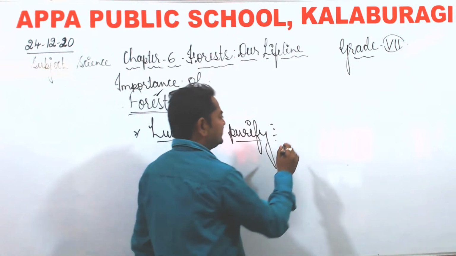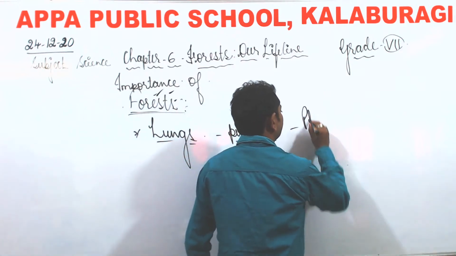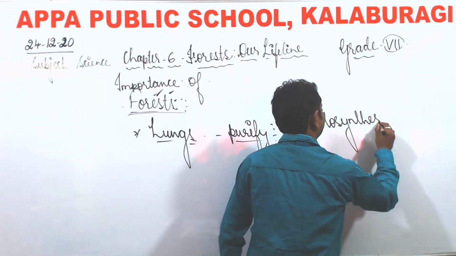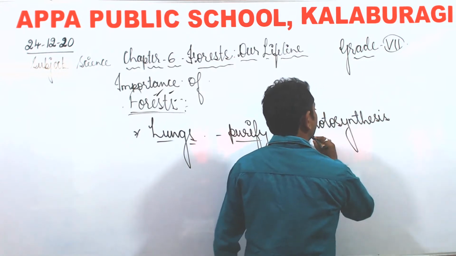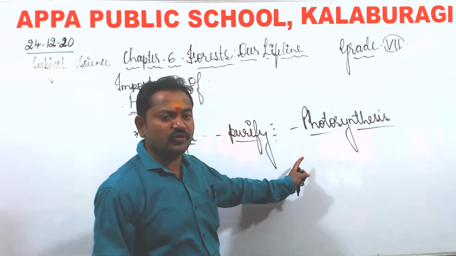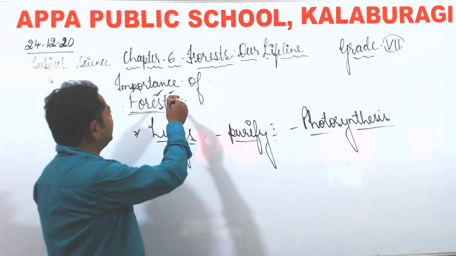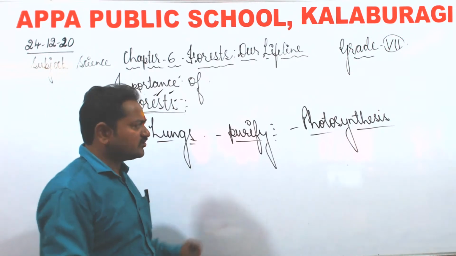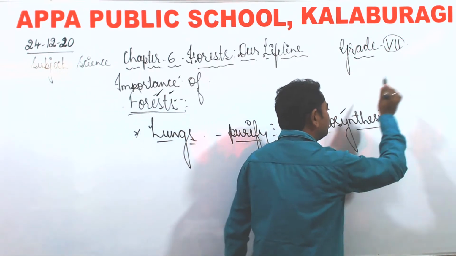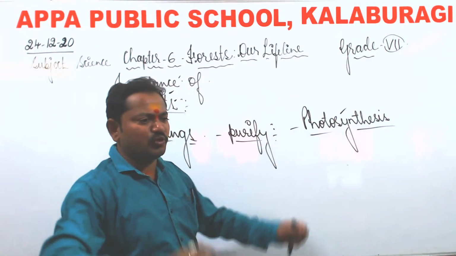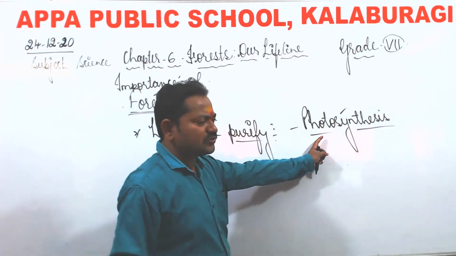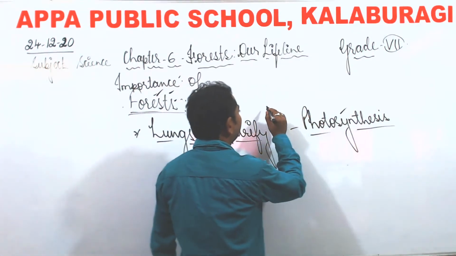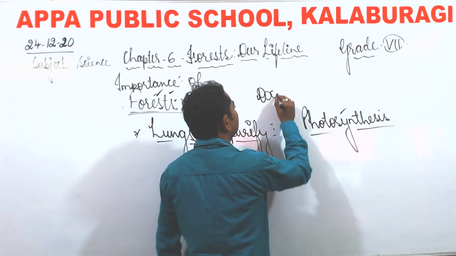How? You already know there is a process named photosynthesis. So you all know what happens during the process of photosynthesis. As plants and trees are found in the forest, the process of photosynthesis will take place. If there are more plants and trees, the process of photosynthesis will also be more. It helps in maintaining the oxygen balance in the atmosphere.